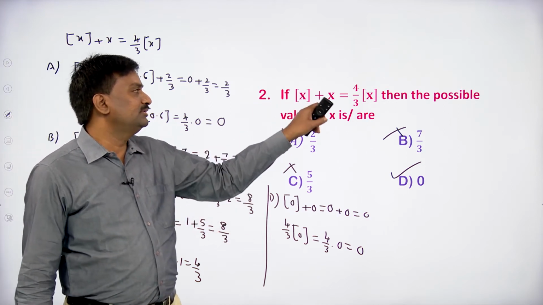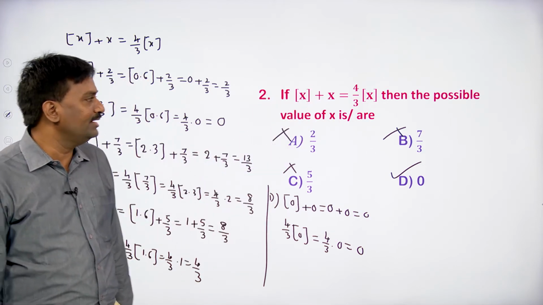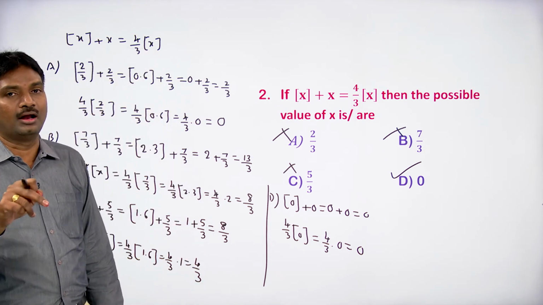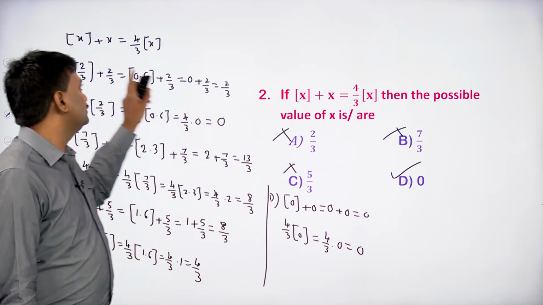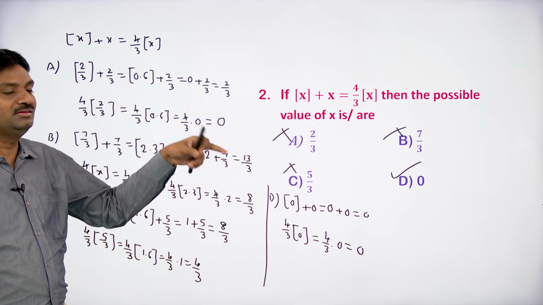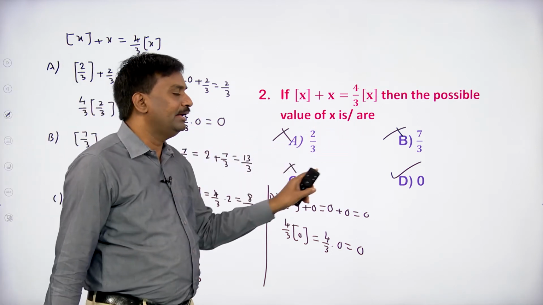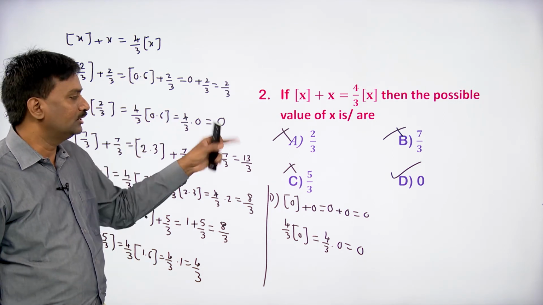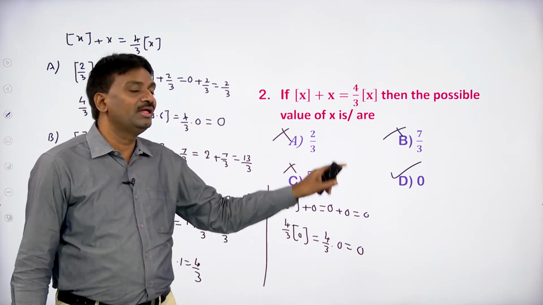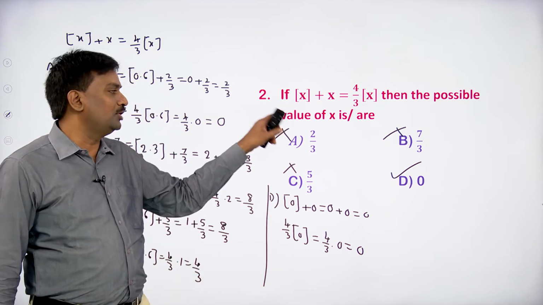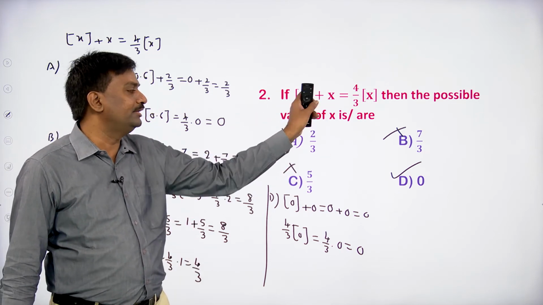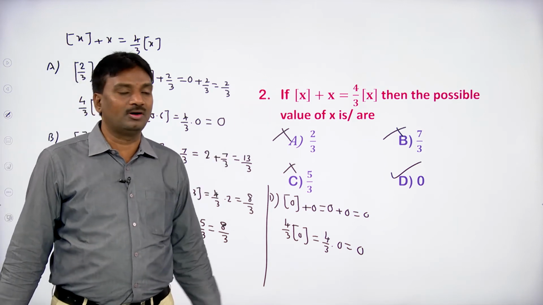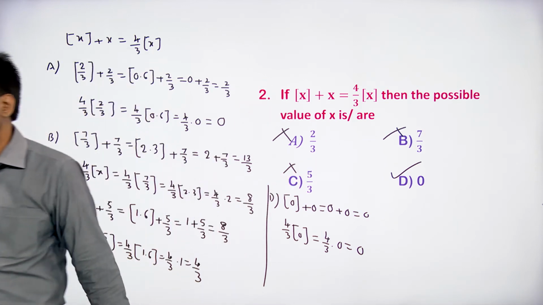So if step x plus x equals 4 by 3 into step x, then the possible values of x are: in place of x, by taking 2 by 3, 7 by 3, or 5 by 3, for the options A, B, C we are not getting equal values. So that's why we can eliminate options A, B, C. By taking x equal to 0, option D, we are getting these two equal. So option D is the correct option for the given problem. So take the screenshot.